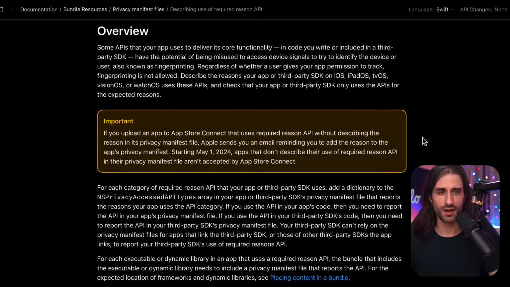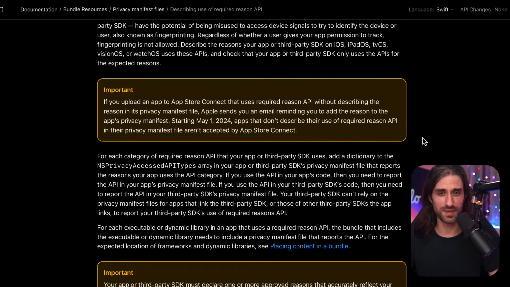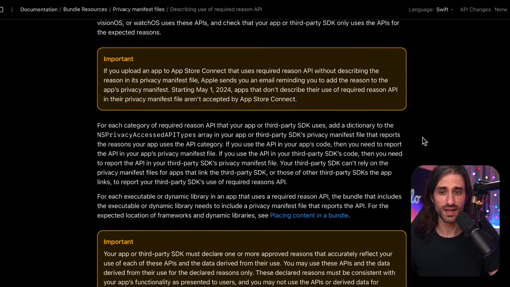So Apple is cracking down on API usage for APIs that could be used to gather signals to ultimately do fingerprinting. So important, if you upload an app to App Store Connect that uses required reason API without describing the reason in its privacy manifest file, Apple sends you an email reminding you to add the reason to the app's privacy manifest. That's the kind of emails I've been getting. Starting May the 1st, 2024, so a little bit less than 1.5 months from now, apps that don't describe their use of required reason API in their privacy manifest file aren't accepted by App Store Connect. So you want to have a look at this.